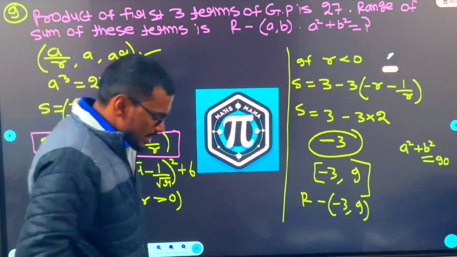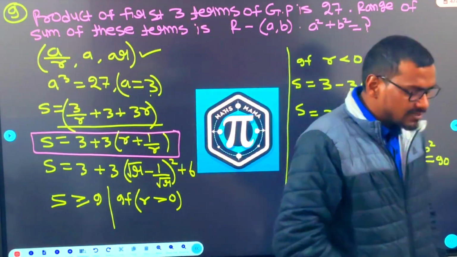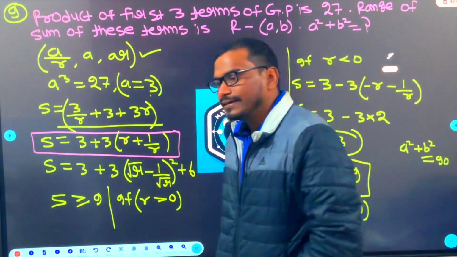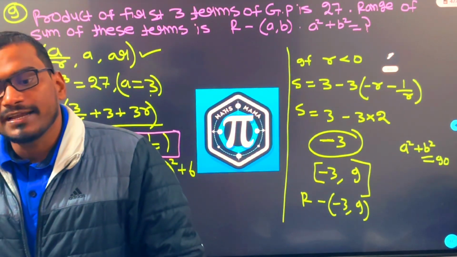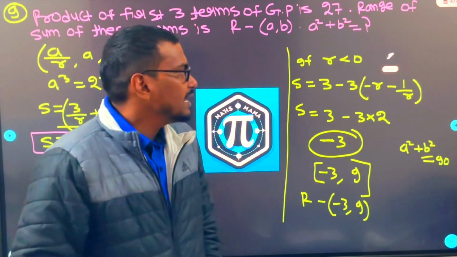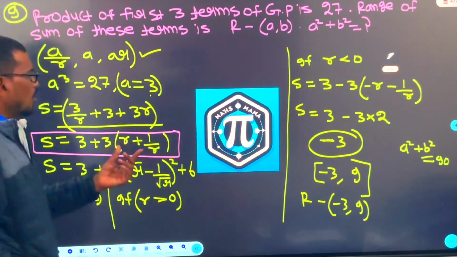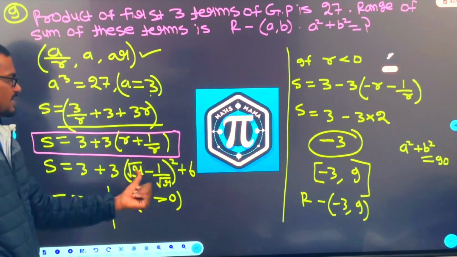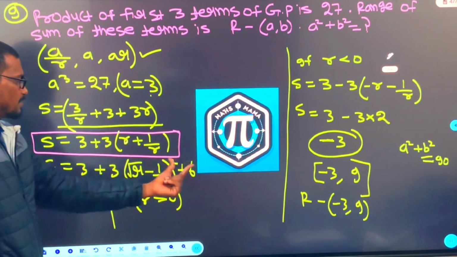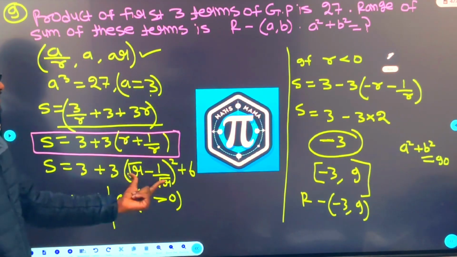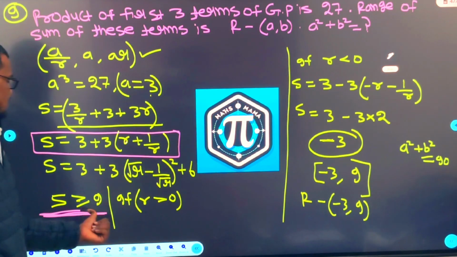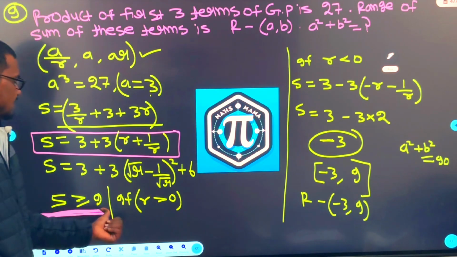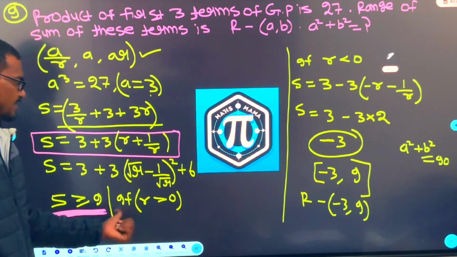See, if R is a number greater than 0, then we can go by the AM GM inequality, right? AM is always greater than or equal to GM, or perfect square. So this can be written as root A minus root B whole square plus 2AB. So if you simplify, this is 0, 0 plus 9. S is greater than or equal to 9. That means the sum is always greater than or equal to 9.